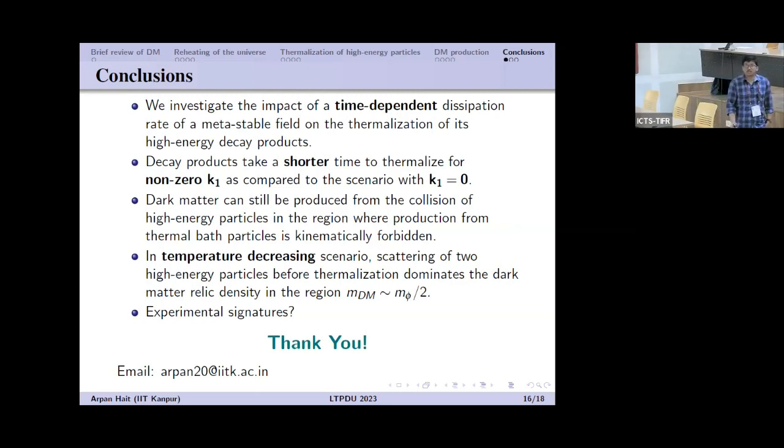Okay, so in this work we investigate the impact of a time-dependent dissipation rate on the thermalization of high energy particles. What we found is that the decay product takes a shorter time for non-zero K1 as compared to the zero case, or when the dissipation rate is constant, and dark matter having mass larger than the maximum temperature of the universe can be produced from the non-thermal channels. And in the temperature decreasing scenario, meaning the K1 equal to 0 scenario, we found that the dark matter produced before thermalization dominates in the region of dark matter mass close to M5 by 2, where M5 is the mass of the decaying particle.